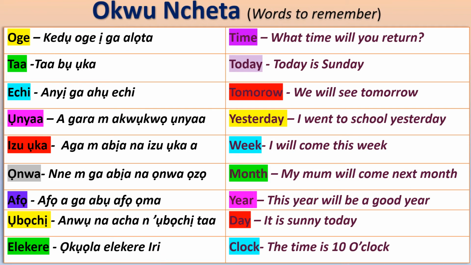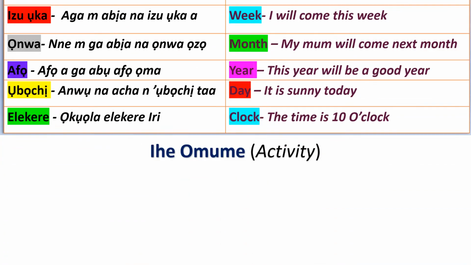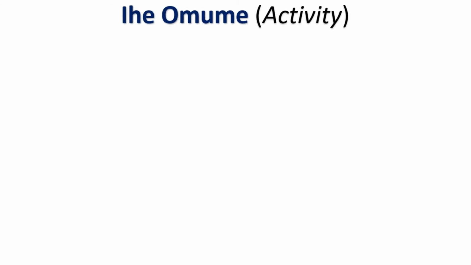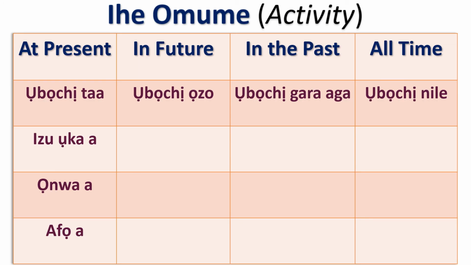So we'll move on to the next slide. And in this slide, I have an activity that I want you to do. I have already done the first line. You remember how I said n'izuụka, n'ọnwa.